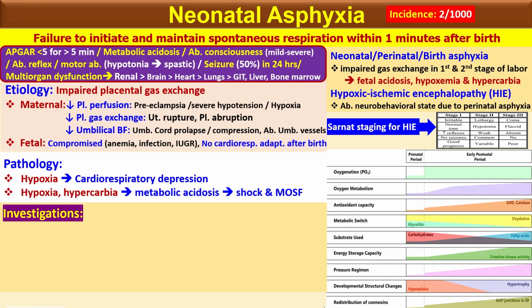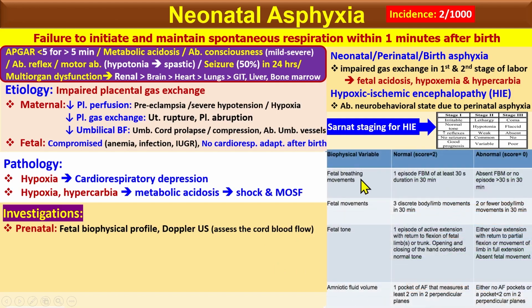Although the prenatal is for the gynecologists or the obstetricians, where they go for the fetal biophysical profile and the Doppler ultrasound to assess the cord blood flow. Okay, so here is the biophysical profile where a consultant assesses the fetal breathing movement, the fetal movements, fetal tone, and the amniotic fluid volume. Okay, and the score is 2 or 0.